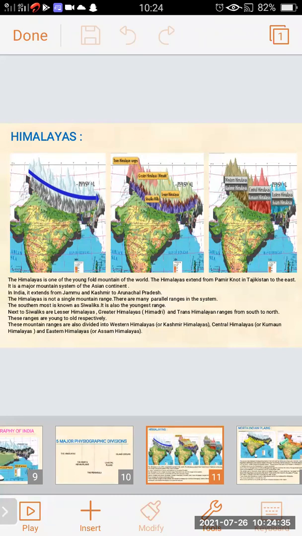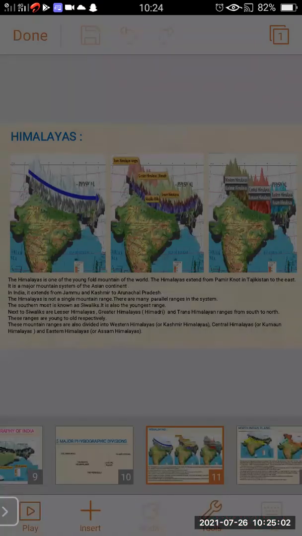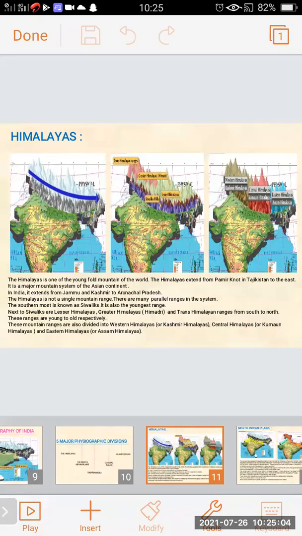So we have to keep in mind a very important point: Himalaya is one of the young fold mountains, not only of India, but of the world. It extends from Pamir North in Tajikistan to the east.